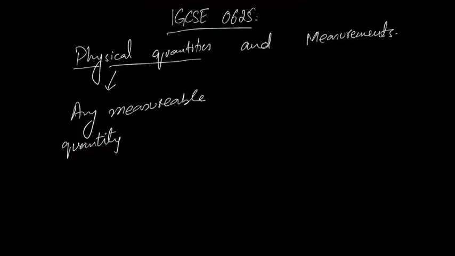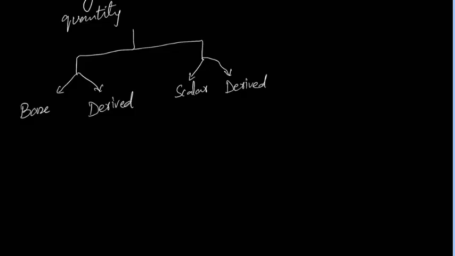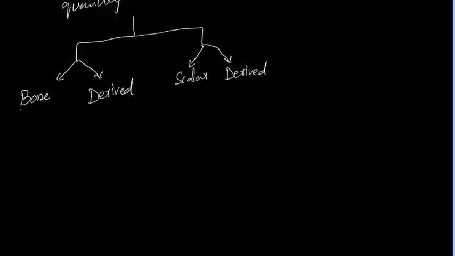Okay, so any measurable quantity is called a physical quantity. In physical quantities, there are two different categories that we mostly describe. One category is base quantities and another is called derived quantities. Okay, and there is another classification, scalar and vector. So base quantity, if you want to define this thing, is basically